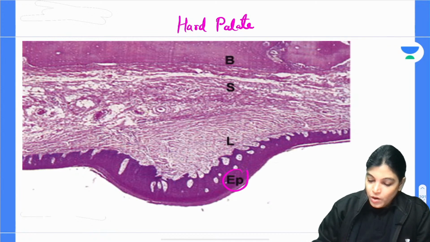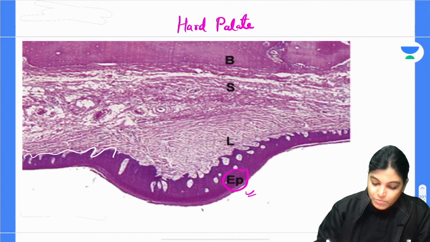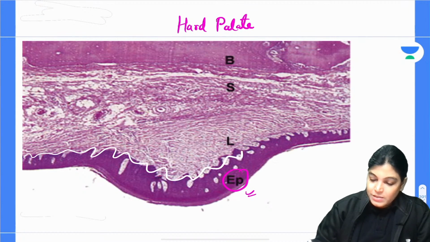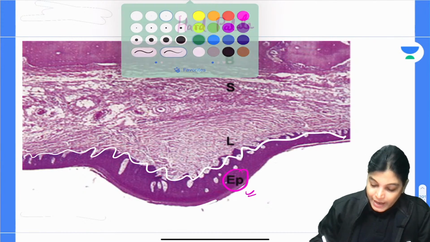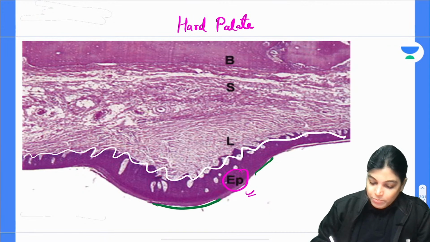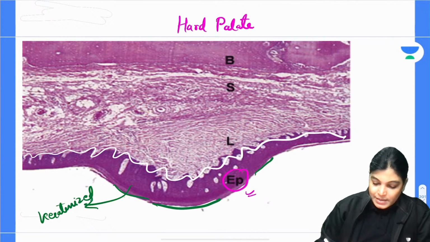Here this EP, what do you mean by EP? EP means epithelium, and you can clearly see here, this epithelium is multiple layered. Can you see here? It is multiple layers and the outermost part is also having keratinization. So this is the keratin deposit. So the epithelium is keratinized epithelium.